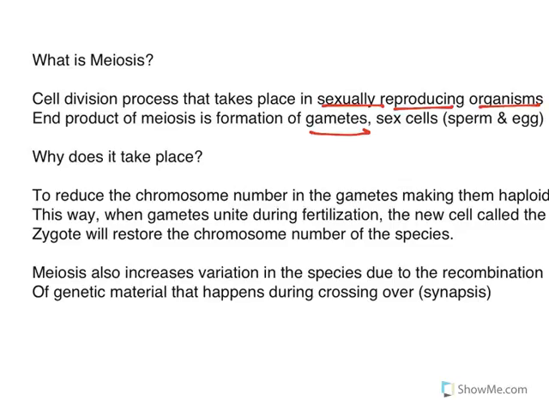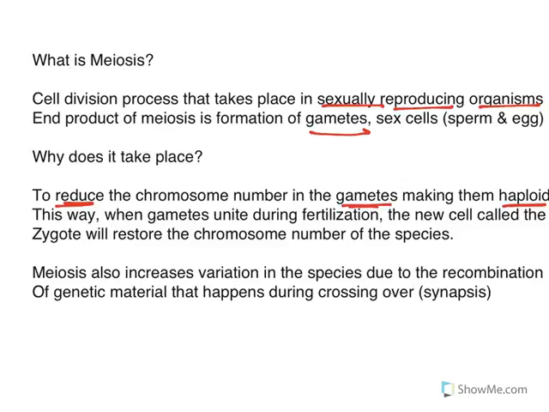Now, why does this process have to occur? It has to occur to reduce the chromosome number in the gametes, making them haploid. Haploid, half the chromosome number of the original cell that produced them. One member of each homologous pair.